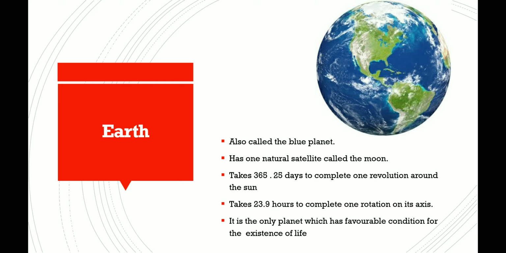It is one of the unique planets of the solar system because it provides favorable conditions for the existence of life. What are the major favorable conditions? First of all, it is neither too far nor too close to the sun, and it has optimum temperature for survival. Earth is rich in oxygen and carbon dioxide. Oxygen is essential to breathe, whereas carbon dioxide acts as a cover to protect us from extreme cold. Earth has water. Earth is unique from other planets because of the presence of diversity of life, and so on.